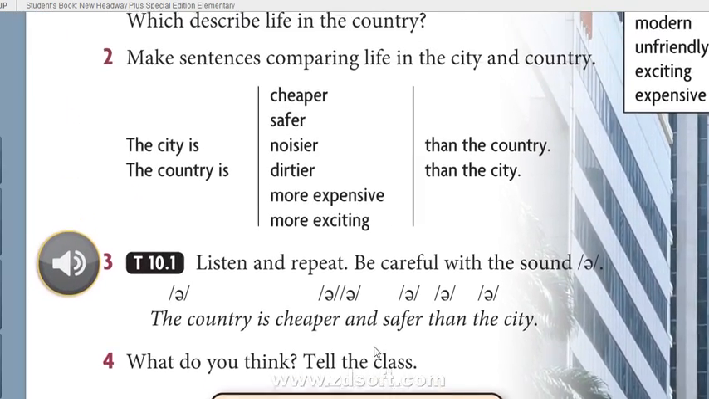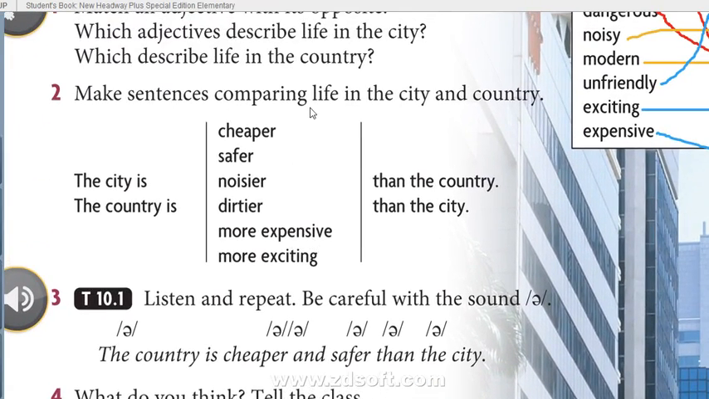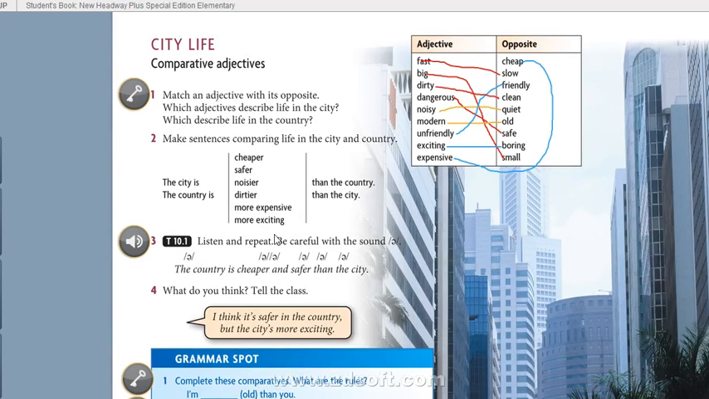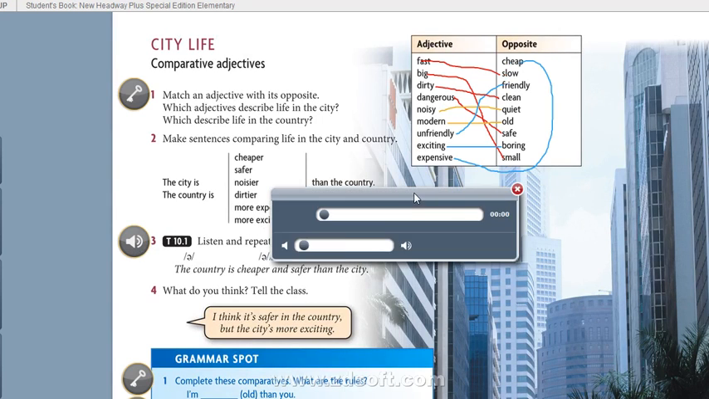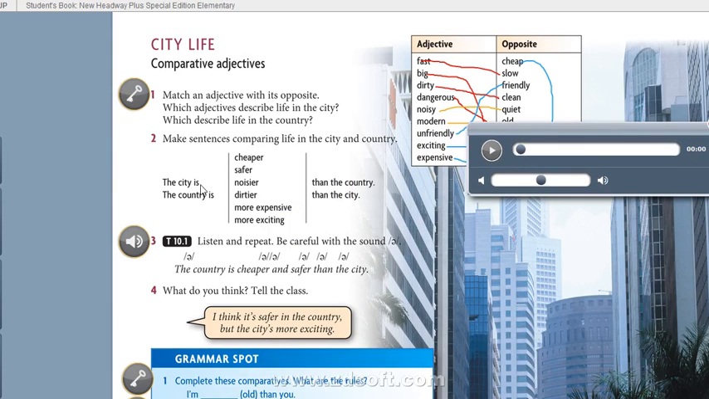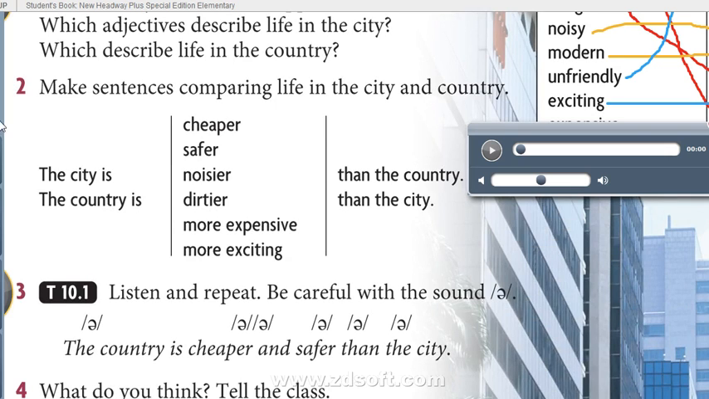Next, we see question number 3, question number 2 as well. Please check. Make sentences comparing life in the city and country. Like the city is cheaper, safer, noisier, dirtier. Take one word or phrase from here, then the country. The city is cheaper than the country. Is it right? It should be meaningful as well. Okay, so for that I will play this listening, and you listen to this audio and do the matching of question number 2 and make sentences comparing life in the city and country.